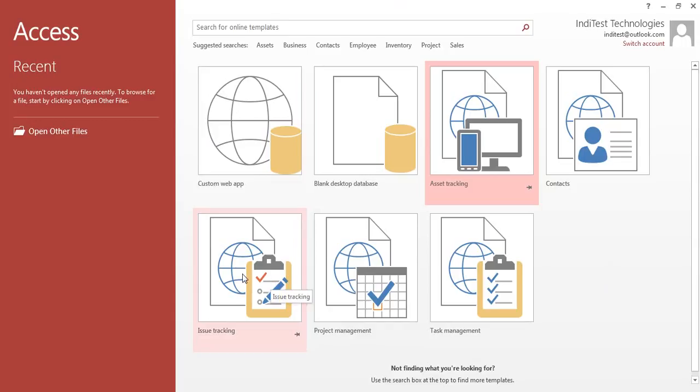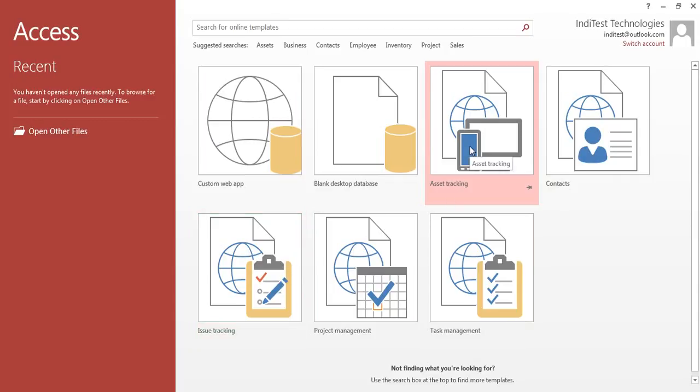So right now, as you can see, there are some big buttons on the welcome screen, and we can create a custom web app. We can create a blank database. We can use a whole lot of other options to get started with Microsoft Access. But before we get on to these two big ones, let's see what other options are available to us on the welcome screen of Microsoft Access.